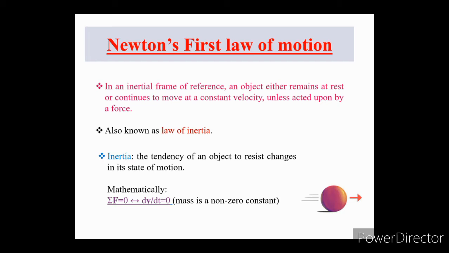Mathematically, this law can be presented as summation F equals 0, or dv/dt equals 0. This only applies when the mass of the object is a non-zero constant. Here dv/dt is acceleration a.